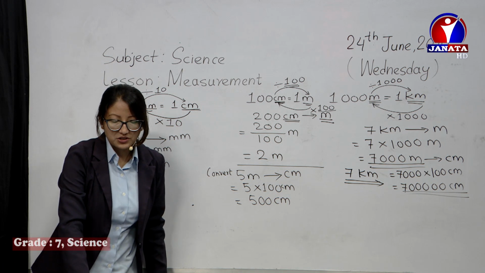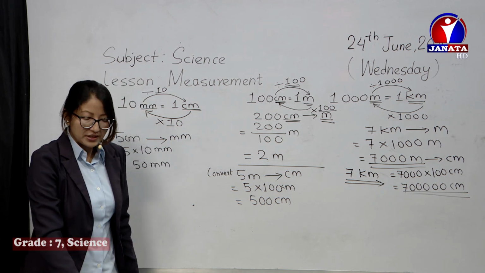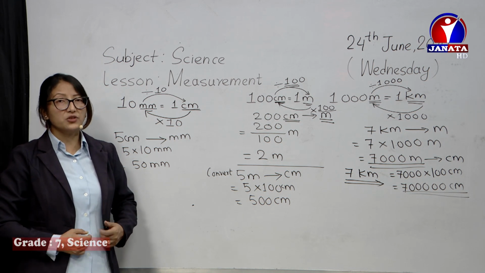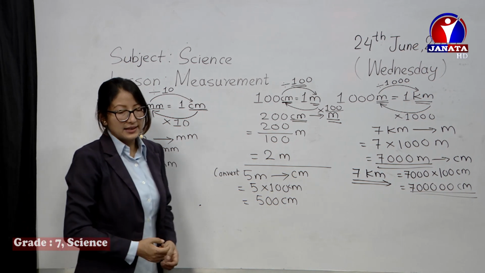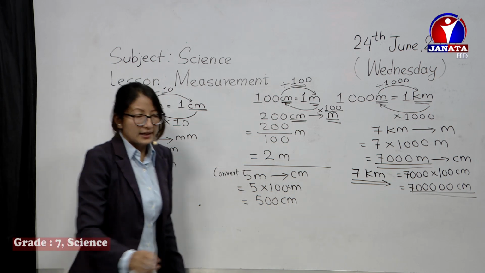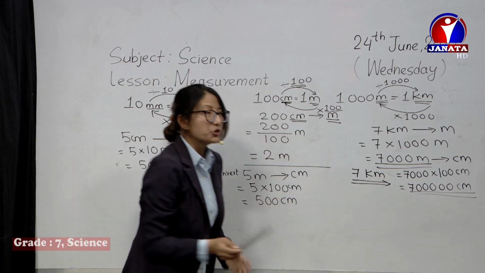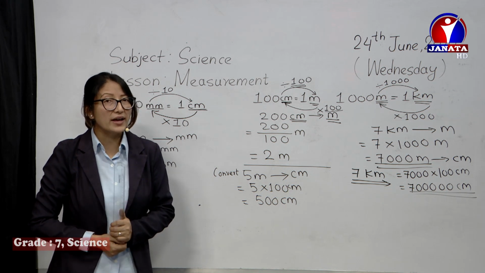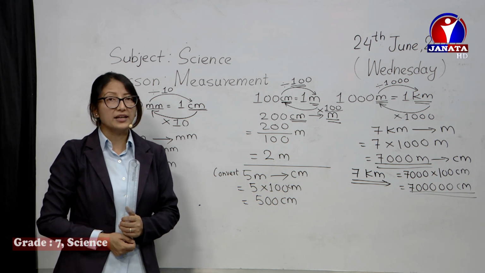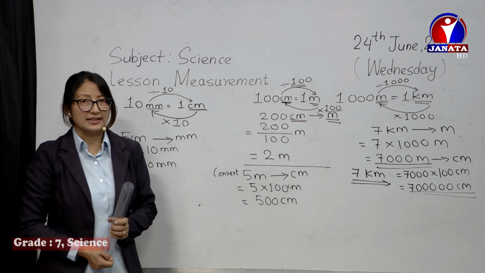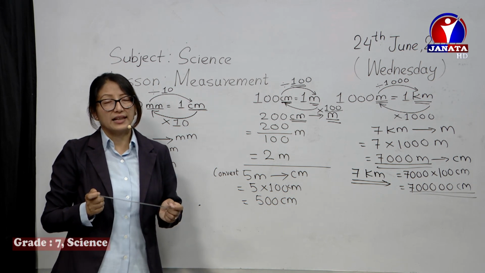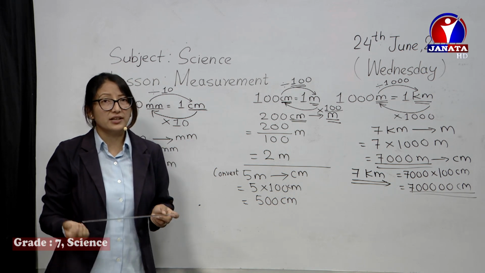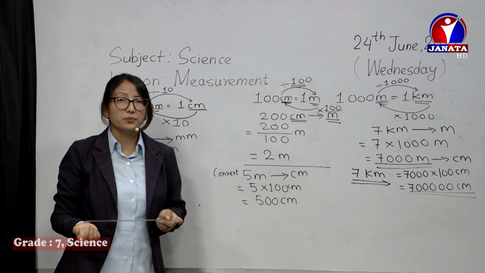That's about measurement of length. Now, while measuring length, we have to follow some rules. There are correct ways of measuring length, and we use a scale for measuring it. Correct ways should be followed so that we get an accurate measurement. If we do not follow these rules, we may not get the exact measurement. We simply happen to measure, but we don't get the exact length of the material being measured.